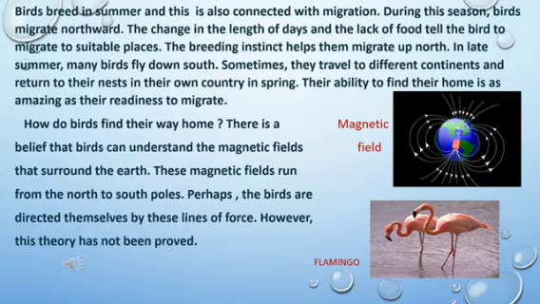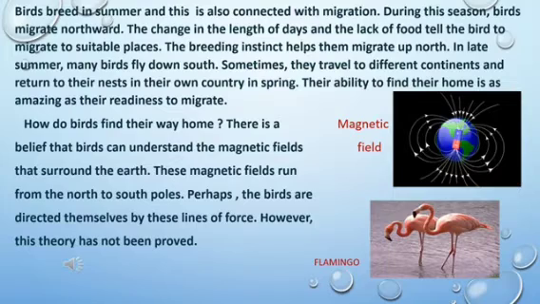The breeding instinct helps them migrate up north. In late summer, many birds fly down south. Sometimes they travel to different continents and return to their nests in their own country in spring.